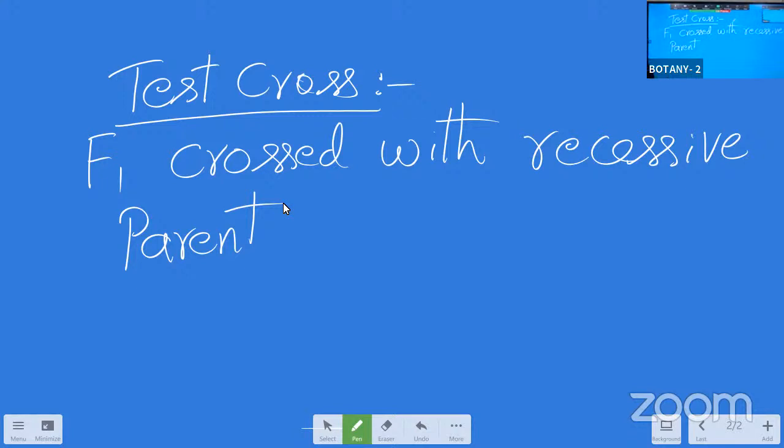So why are we going to explain this test cross? That is the second point what we have to say here.